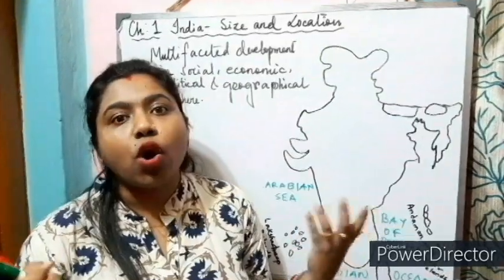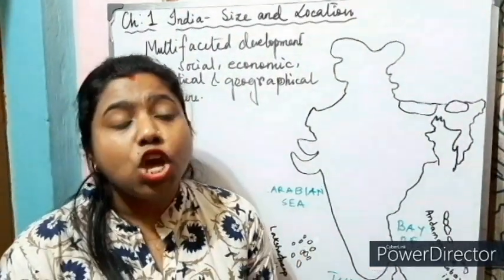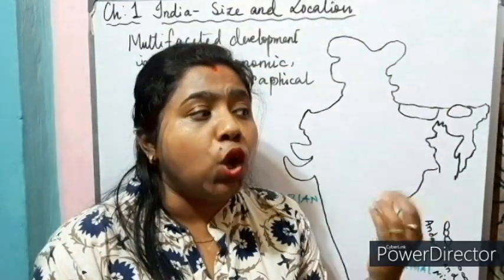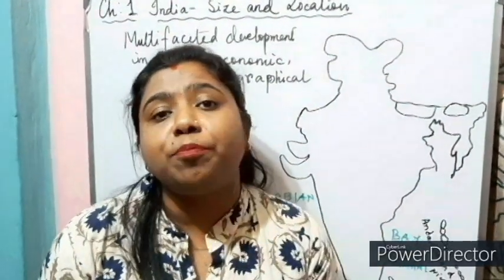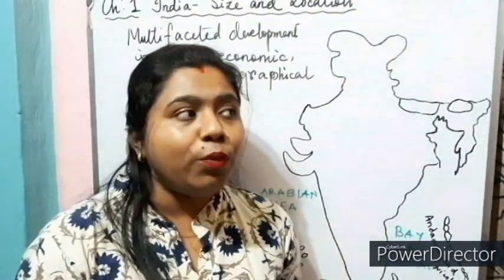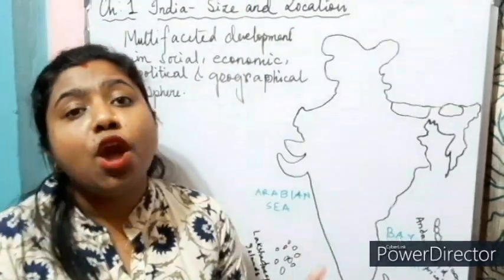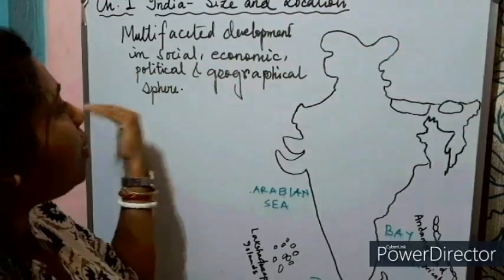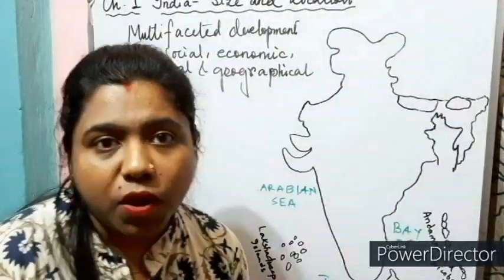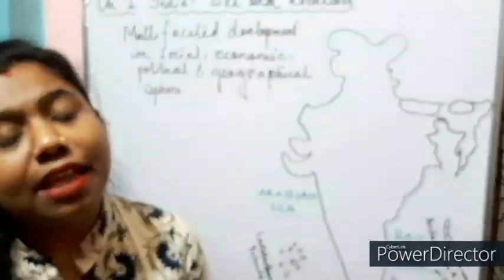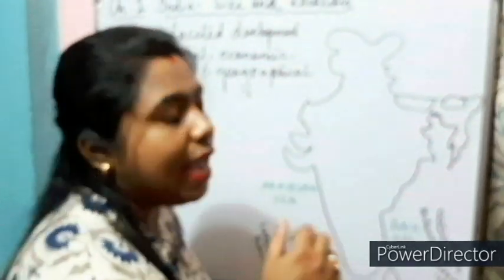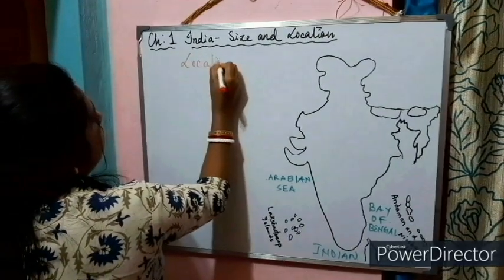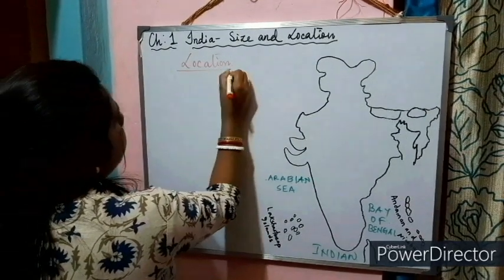We became a democracy where the people have the right to speak, to question on different laws and rules which are set by the government. So we can say that India has actually progressed, multifaceted, in terms of social, economic, political and geographic sphere. Now let us understand the location of our country, India.